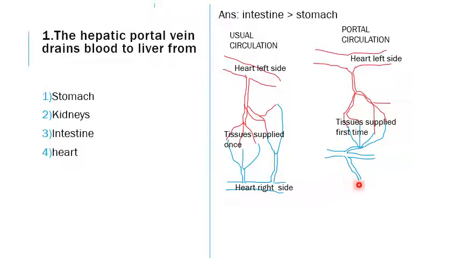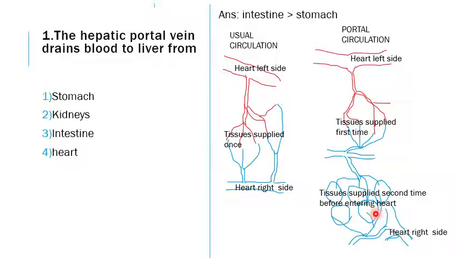But instead of draining into the right side of the heart, these veins again divide into smaller branches called venules, and they drain the blood into cavities within the organ called sinusoids. The organ is the liver. From there smaller venules arise again, join to form larger veins, and finally drain into the right side of the heart. So the tissues are supplied a second time, before the blood enters the heart.